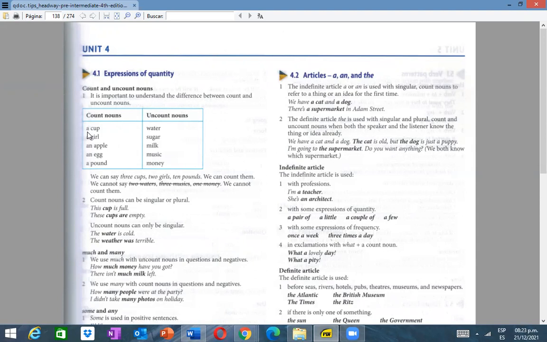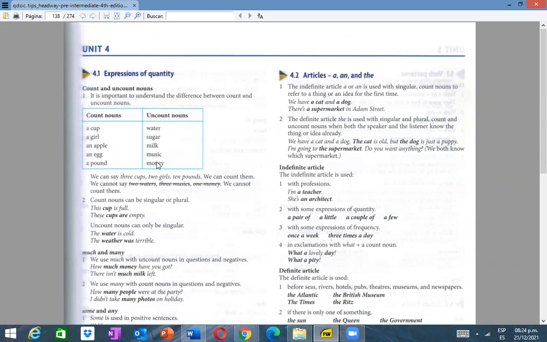Cup es una tacita. 1 cup, 2 cups. Podemos contar las tacitas, ¿no? Pero digamos que así sueltito, sugar. I want sugar. No, de repente queremos usar esa expresión y convertirlo en contable, podemos, pero tendríamos que estar así. A cup of sugar, a cup of water, a cup of milk. Ahí recién, una taza de leche, una taza de azúcar. Ahí recién ya sería contable, pero así sueltito no.